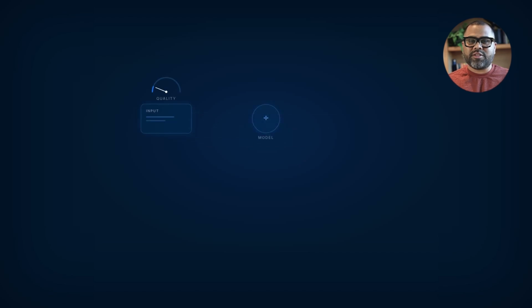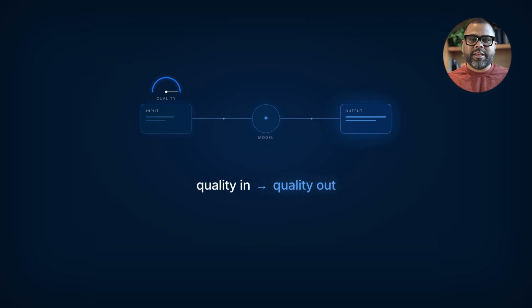Quick foundation first. A large language model works by predicting what text should come next, given everything you put in front of it. So the quality of what you put in front of it determines the quality of what comes out. Prompting isn't magic. It's the discipline of giving the model exactly enough context to do the job really well.